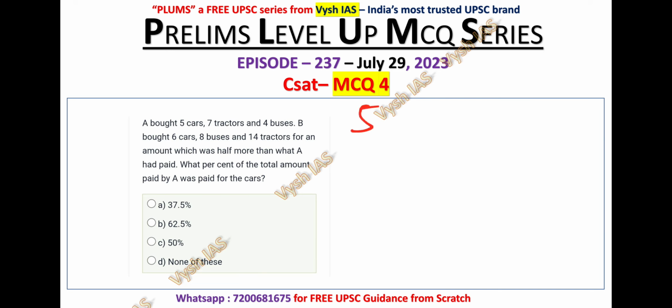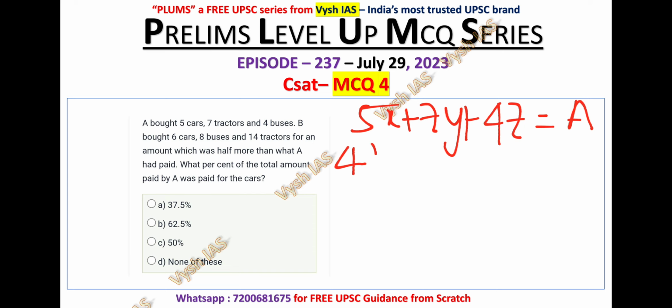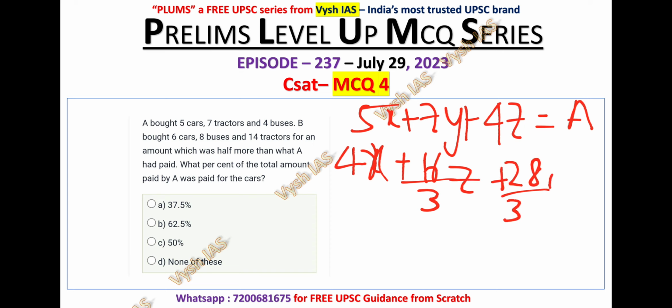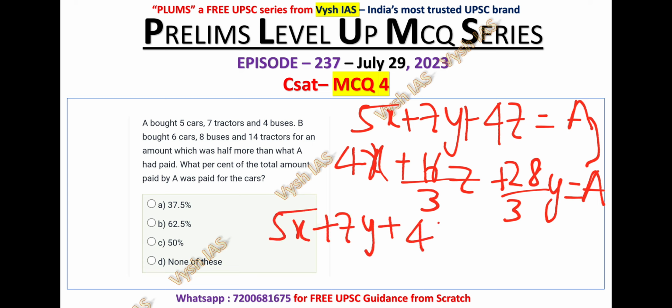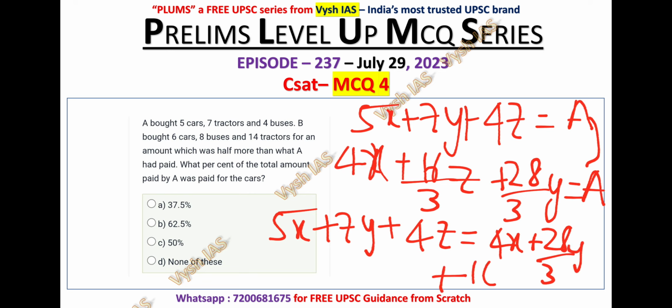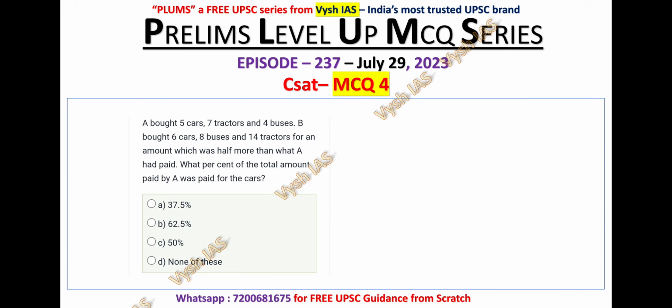Let me write it once again neatly. The first equation is 5x plus 7y plus 4z, that is A. And the second equation, after solving, we have got as 4x plus 16 by 3z plus 28 by 3y. It's equal to A. So if you compare, you can equate these two equations because A is equal to A, right? So 5x plus 7y plus 4z is equal to 4x plus 28 by 3y plus 16 by 3z. Let me write it in the fresh page.